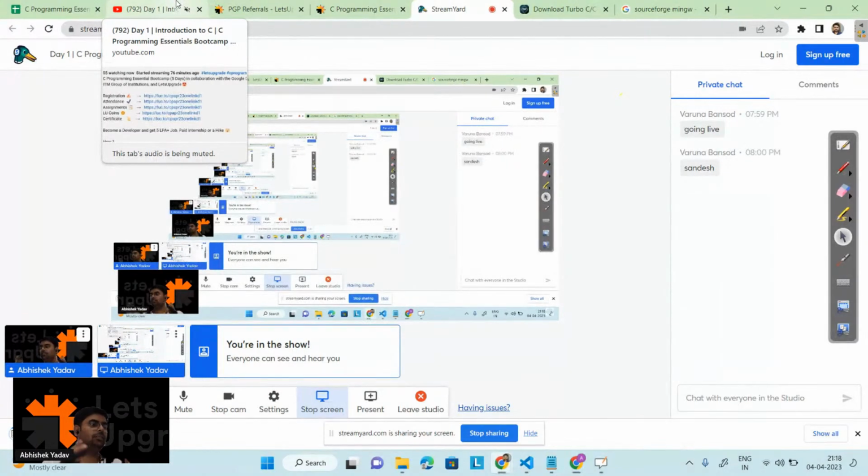If you are confused, hey, what to choose, C or Python, C will help you to build the base, right? And after that, you can switch to Python also. Because what I did is I learned C, and after that I moved to C++, and now I just need 5 to 10 days, and I can learn Python also. And I know the basics of Python.